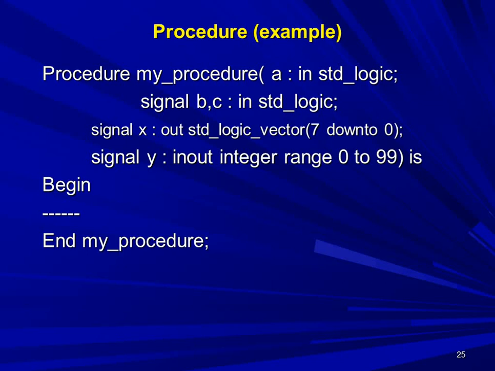Signal X colon out std_logic_vector 7 downto 0, semicolon. Signal Y colon in out integer range 0 to 99. Means while writing the parameter list, mention all in, out, and in out parameters. After that, after begin, you have to write the operations which are going to be performed on that input parameter, and the end of that procedure.